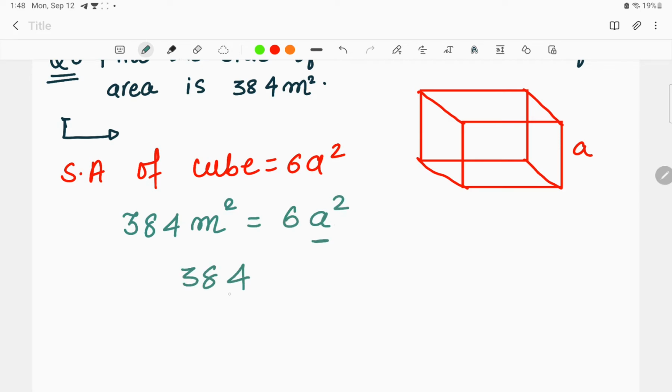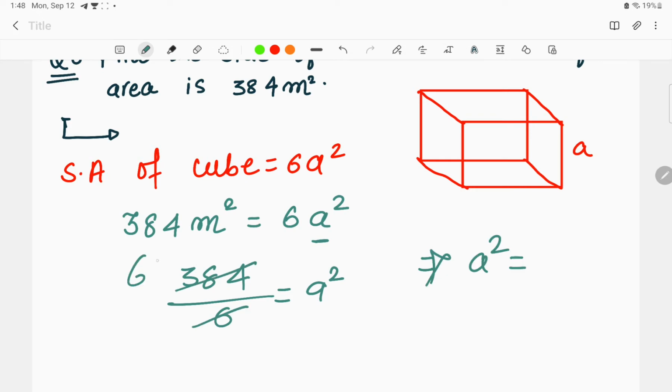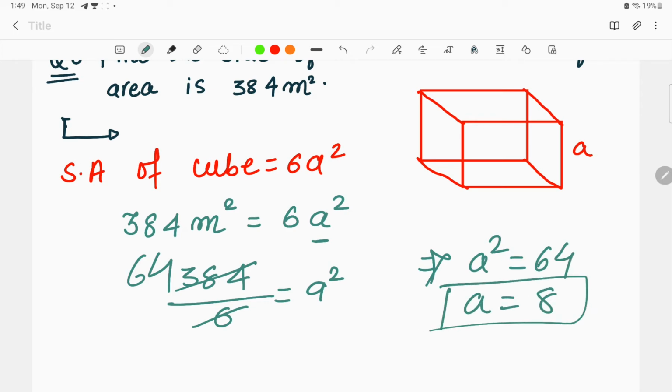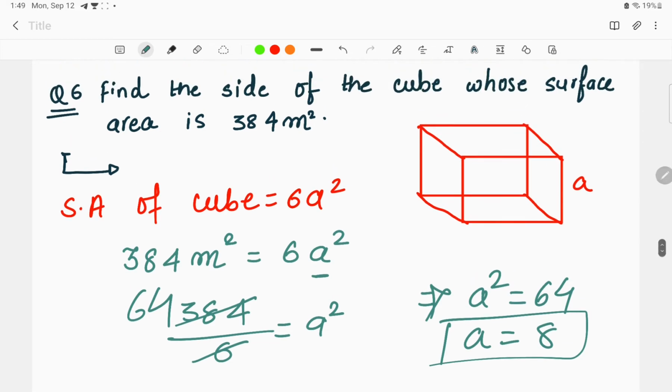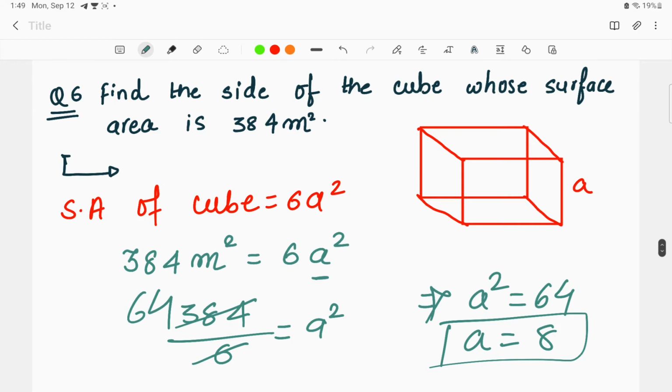So 384 divided by 6 is equal to a square. 6 sixes are 36 and 6 fours are 24. Okay, that is a square is equal to 64, that is a is equal to 8, square root of 64, it means 8. The value of a, that is the side of the cube, will be 8. So this is how we solve the question.